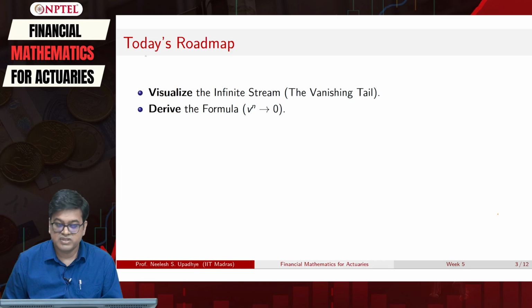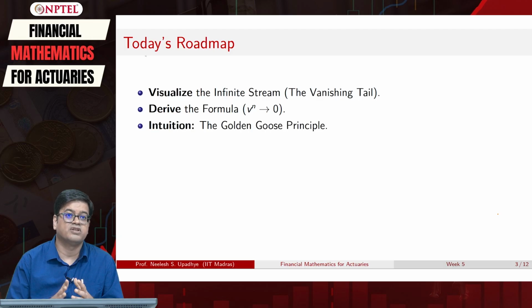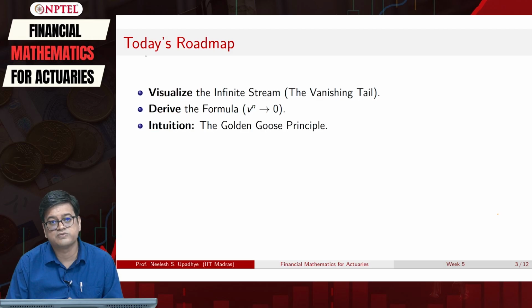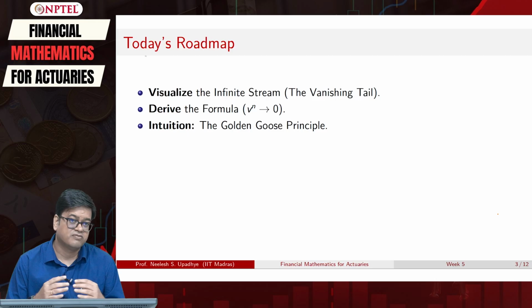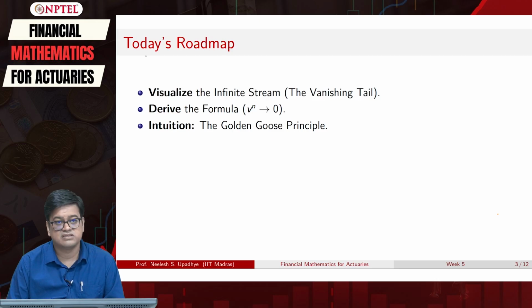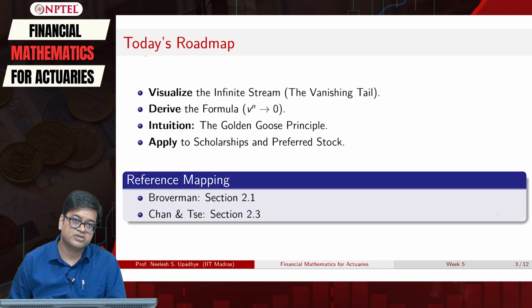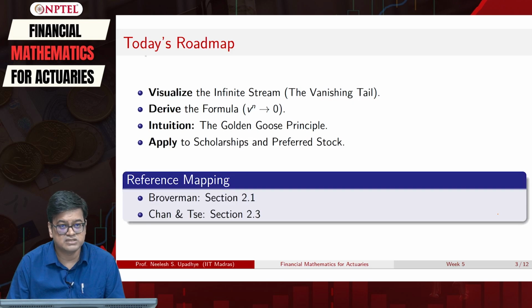And then we will relate to one of the fables, which is called the golden goose fable, and we will relate whatever this infinite stream is to this golden goose principle. And once we have understood this via the intuition of the golden goose, we will apply it to the context of scholarship funds and preferred stocks, and how to invest in preferred stocks.